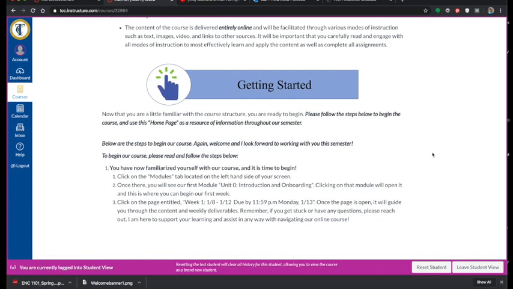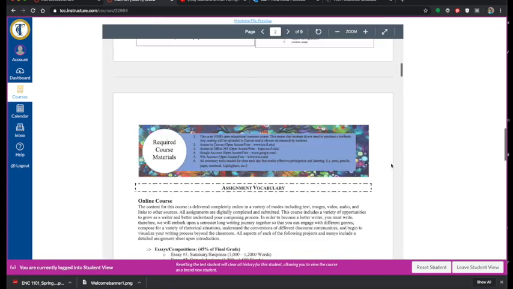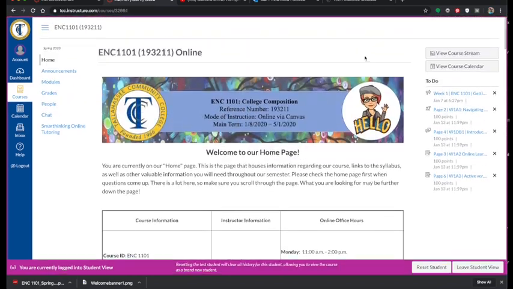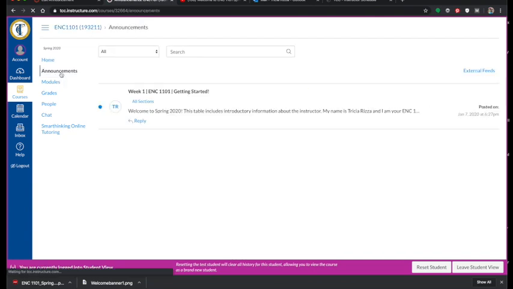So in order to get started, you are now ready to move over to our modules, and I want to show you that next. The modules will look the same, meaning how they're navigated, every single week. Before we do that, let me show you the announcements page. So we have our first announcement.